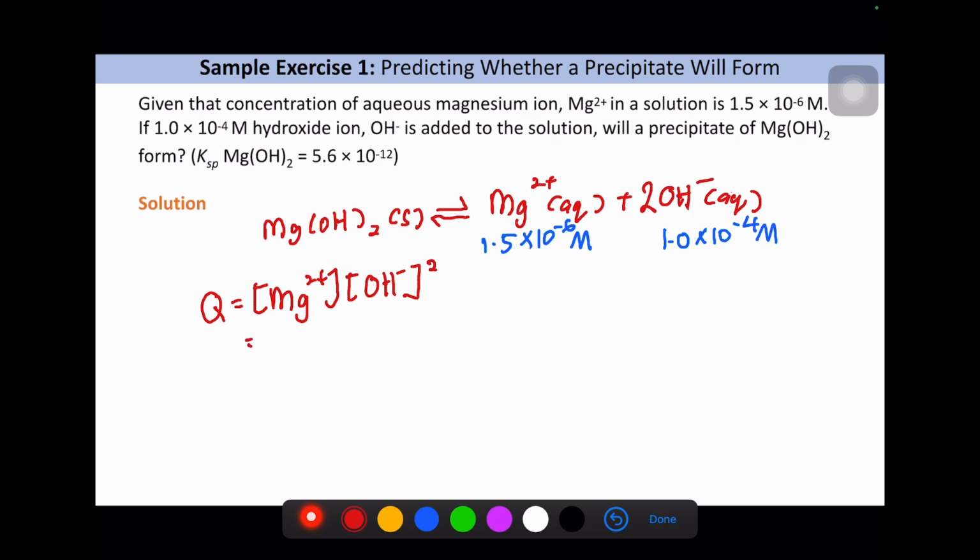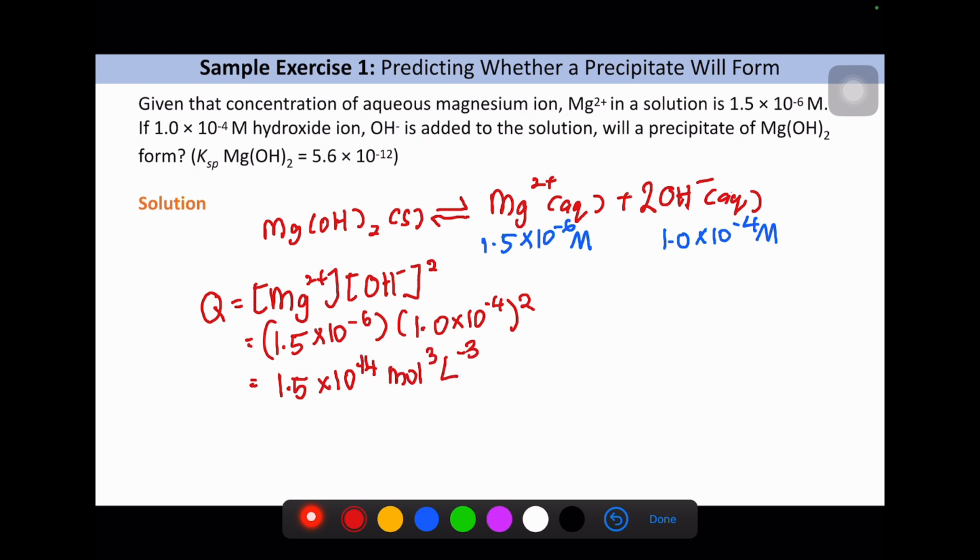So we substitute the value 1.5 times 10 to the power of negative 6 times 1.0 times 10 to the power of negative 4, squared. The product will be 1.5 times 10 to the power of negative 14. At the end, we compare the value here.